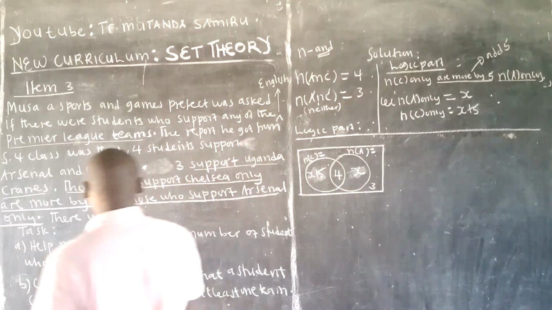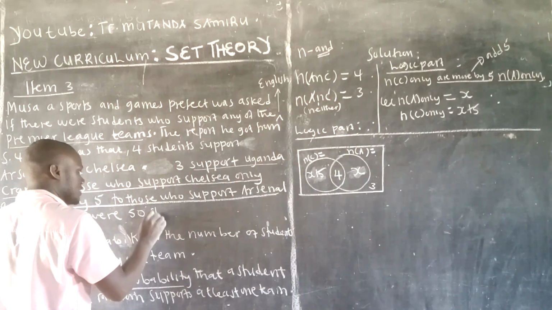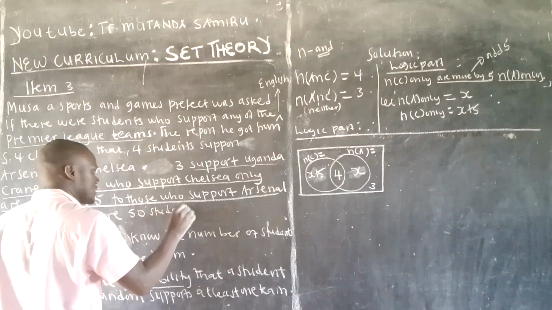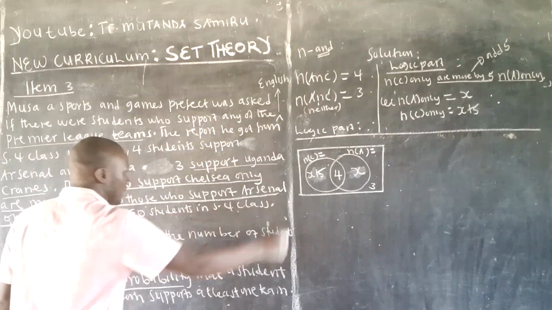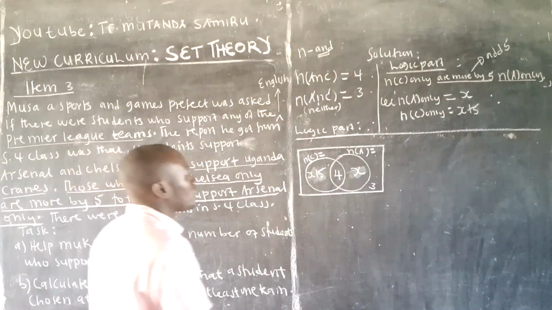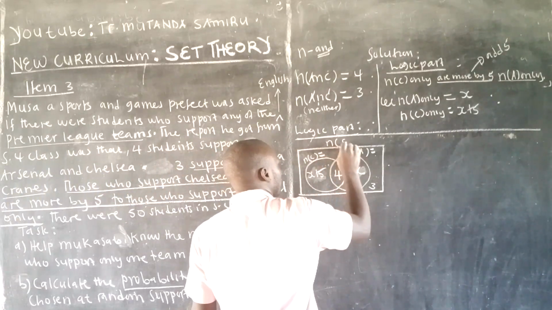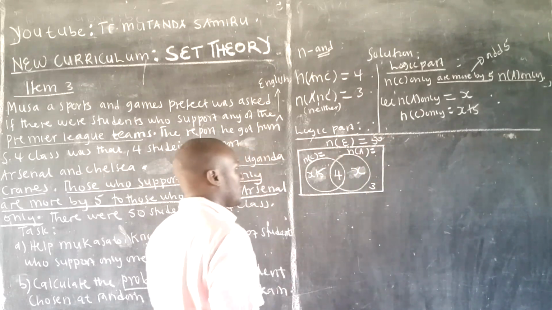Okay, there were 50 students in a senior 4 class. I left that out, sorry. There were 50 students in the senior 4 class, meaning that the number in the universal is 50, like that.